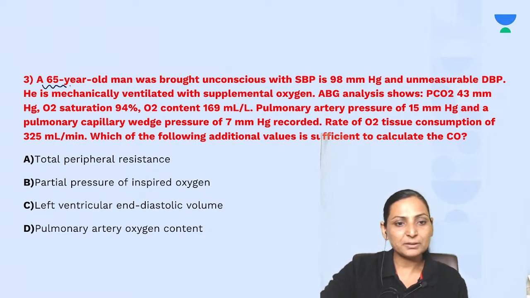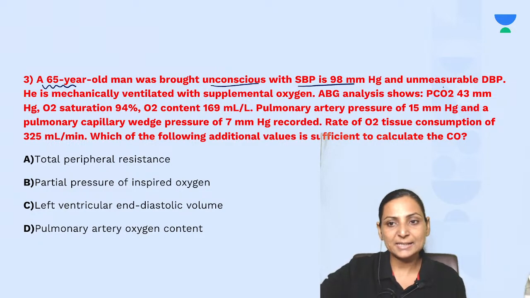A 65-year-old man is brought unconscious with systolic blood pressure 98 and unmeasurable diastolic blood pressure.